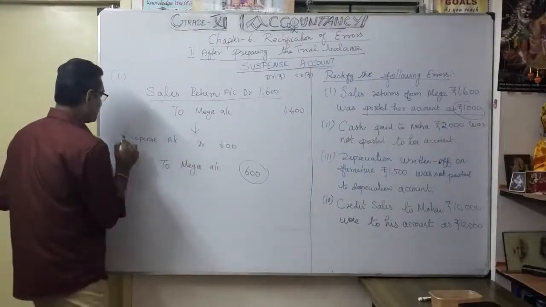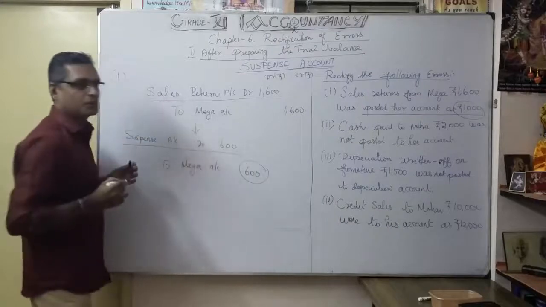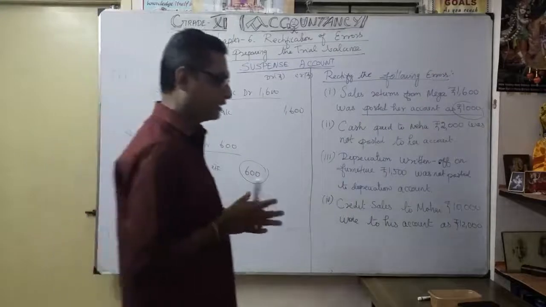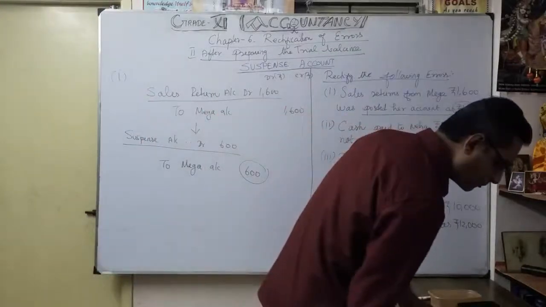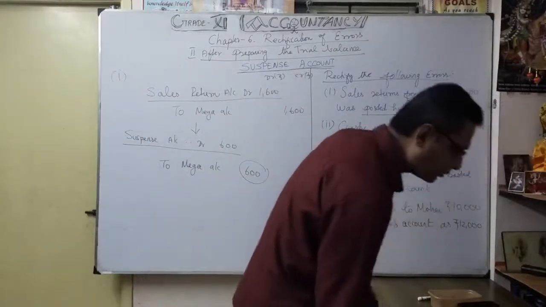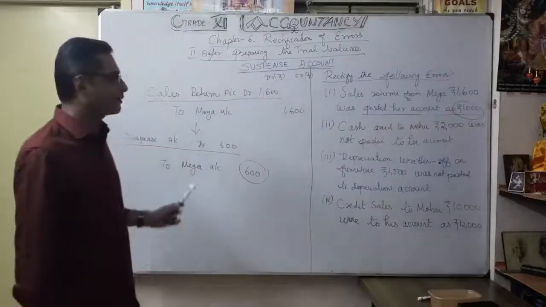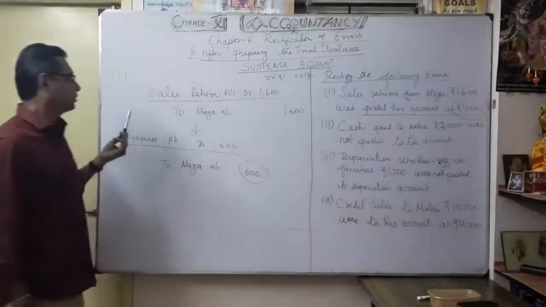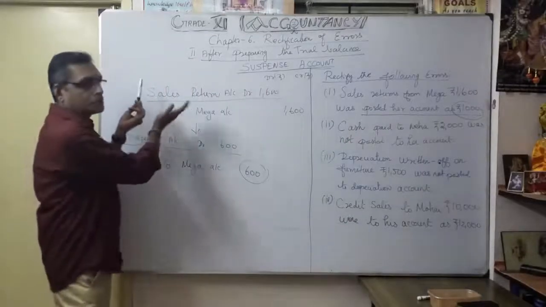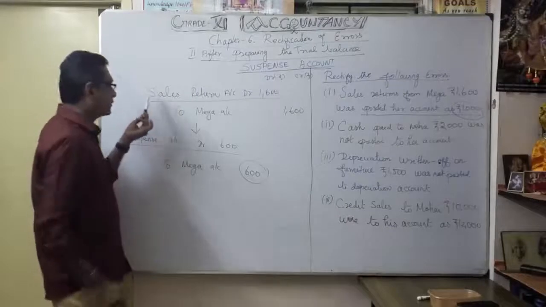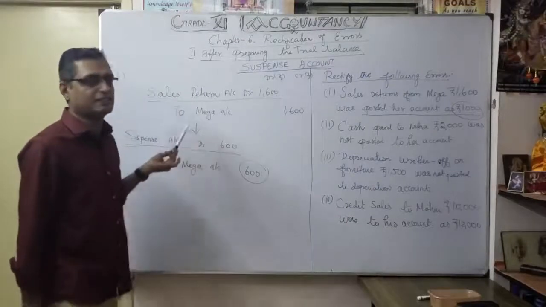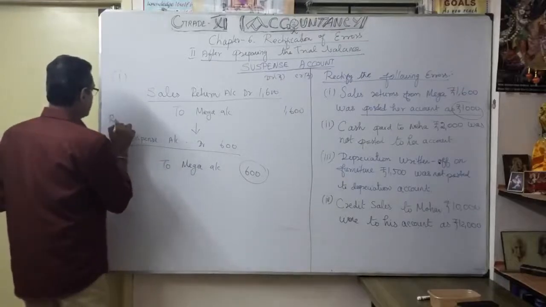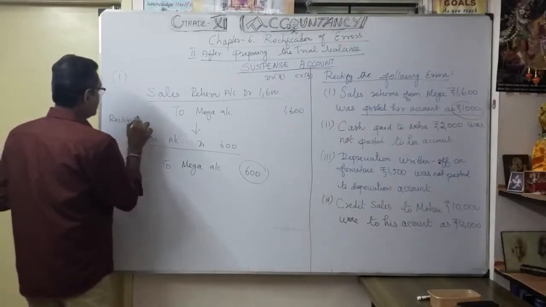Here the debit part I make the suspense account. That's the effect of the first entry. Now you understood how we give the effect for the first one. Before that, first make the entry: what is the correct entry here? For understanding purposes, this is the entry we are going to do. This is the rectification entry.